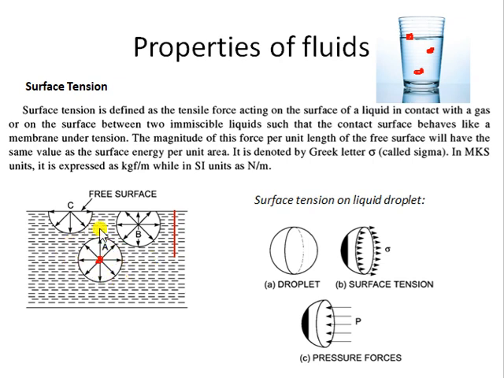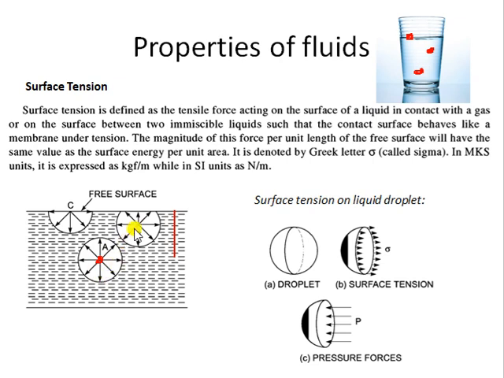That means this particle is surrounded by other fluid particles also, okay? And you know that molecules apply intermolecular force on each other. You may have studied this in chemistry, that molecules apply intermolecular forces with each other so they can remain bonded. So this fluid particle is surrounded by other fluid particles, and since it is surrounded on all sides, the forces in each direction cancel out, so there will be no net force on this fluid particle. It is balanced.